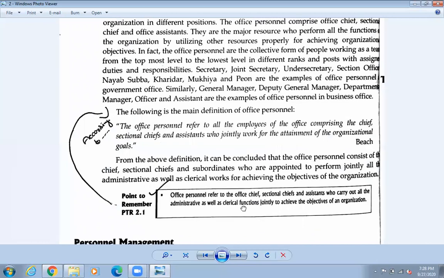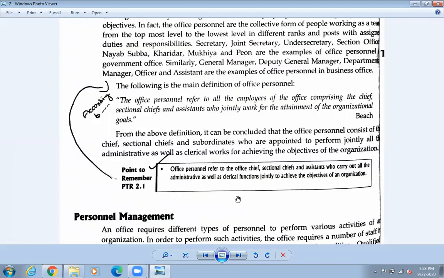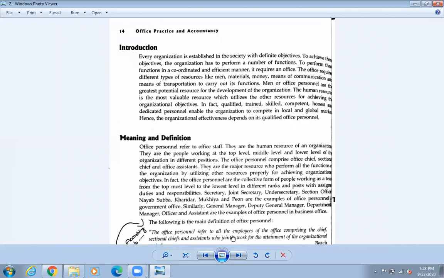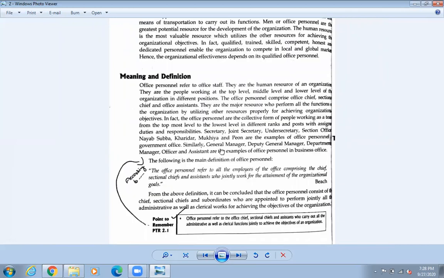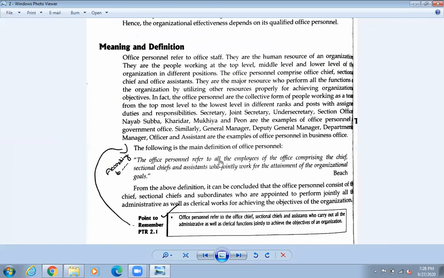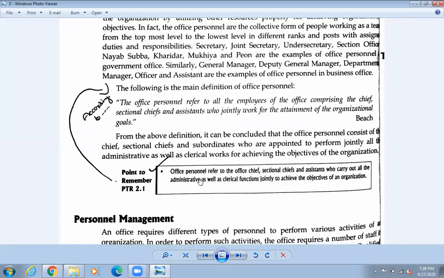So here there is a definition. Page number 14, you can see. So what is the definition of office personnel? You can write down in this way. You can go to page number 14. Office personnel refers to the office chief, sectional chief, and the assistant.